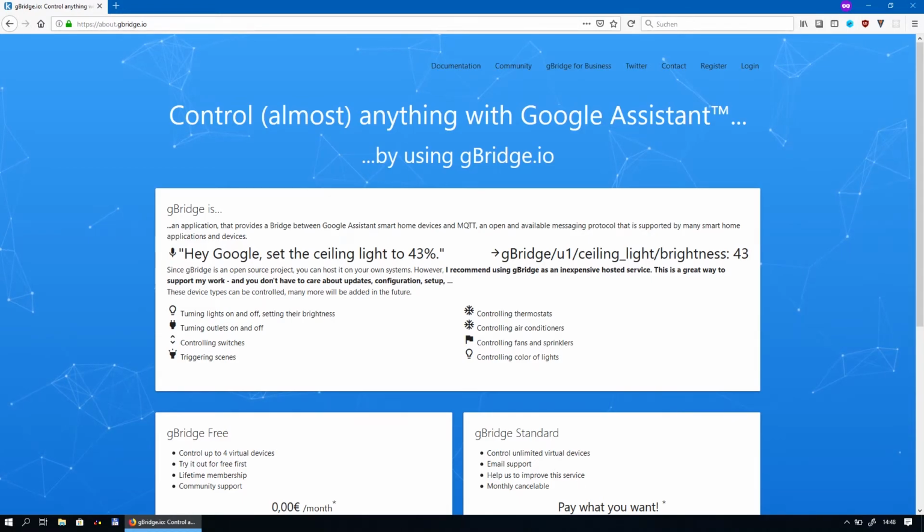gBridge IO is already a live service with almost 2,000 users. Nevertheless, there's a Kickstarter campaign. Project growth means that more time and more resources need to be invested, and therefore funding is required. This Kickstarter campaign is for one particular project, implementing support for Amazon's Alexa.